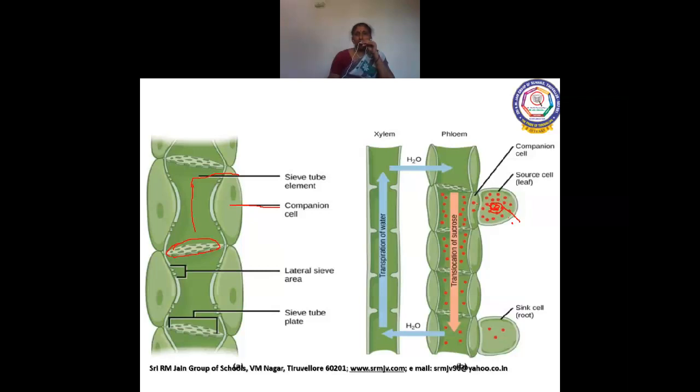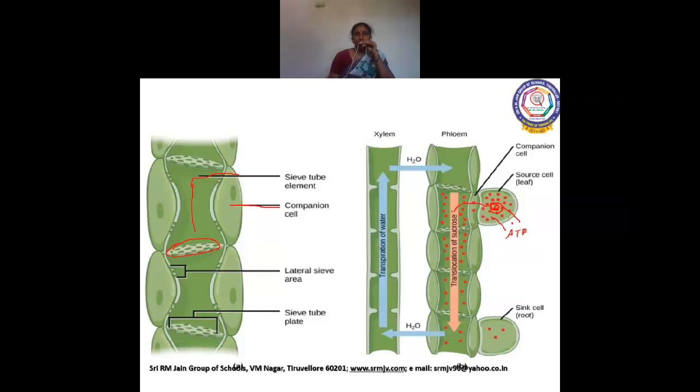Now, how does it get into the sieve tubes? Here it needs some energy, and it uses the energy from the ATP molecules. This energy makes the food materials go inside the sieve tube.